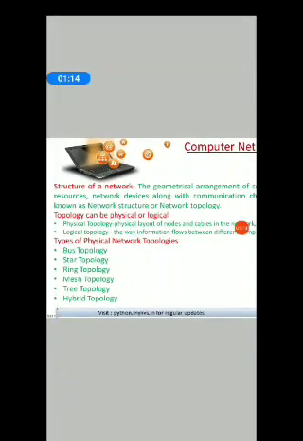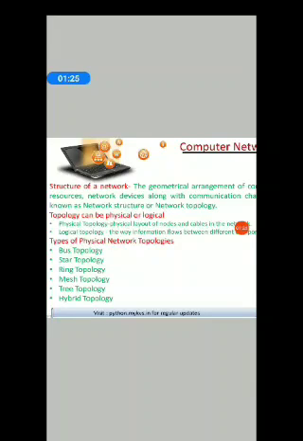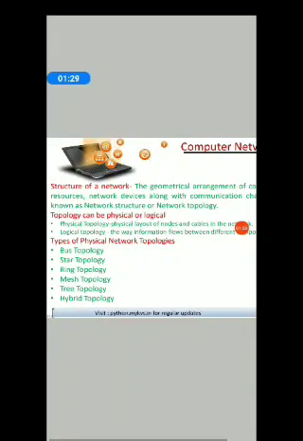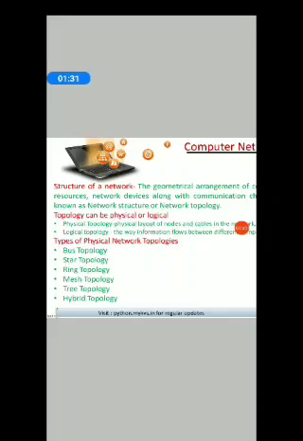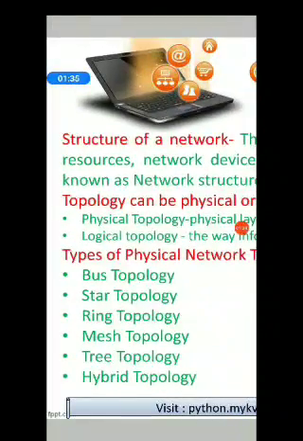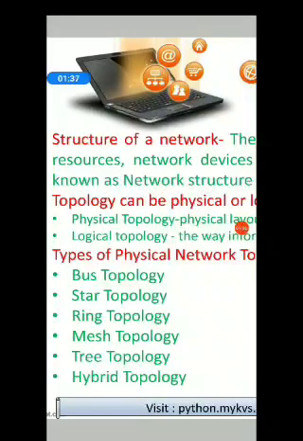Now see, topology can be physical or logical. What do you mean by physical topology? The physical layout of nodes and cables in the network. Whereas logical topology is the way information flows between different components. Now depending on physical network topologies, we have several types of network topology. Please note down types of physical network topology.